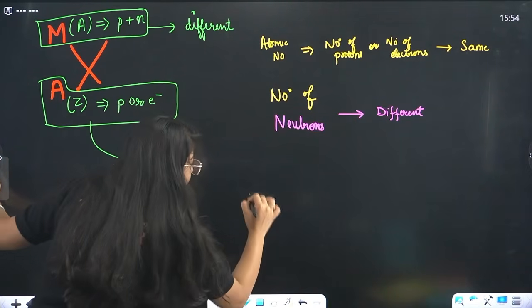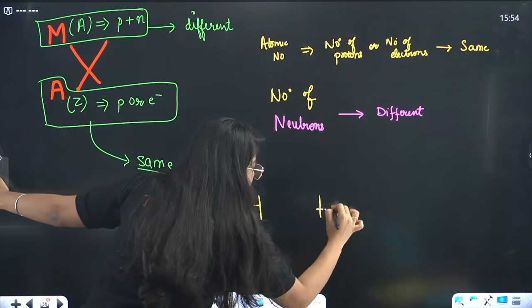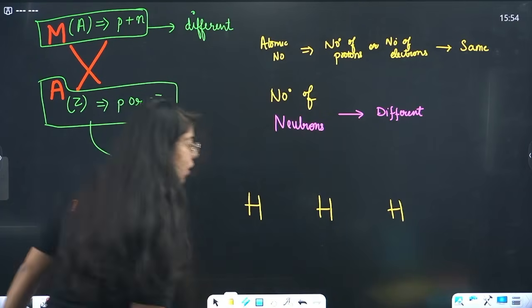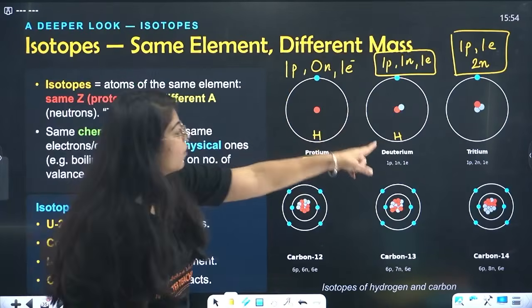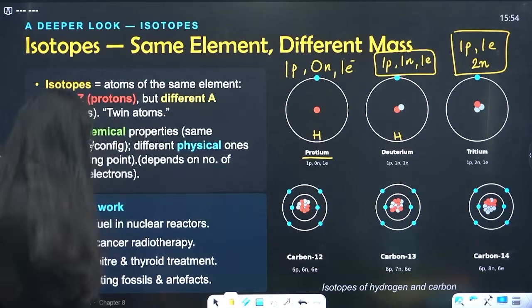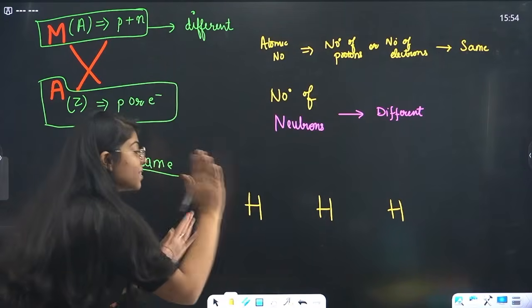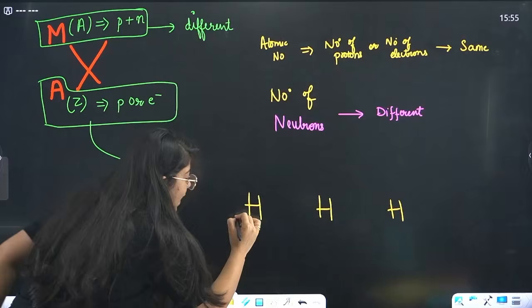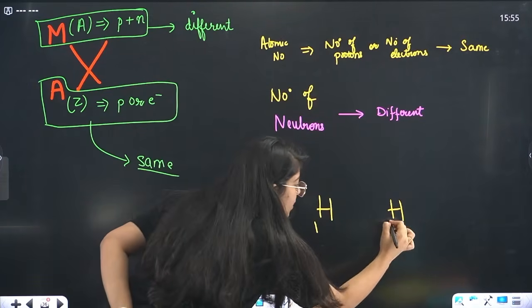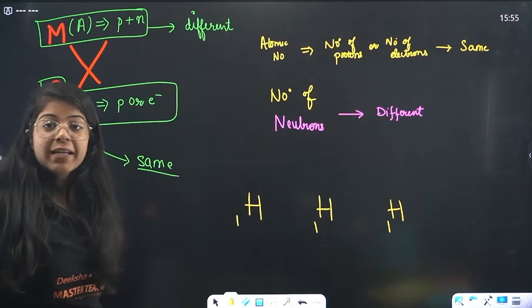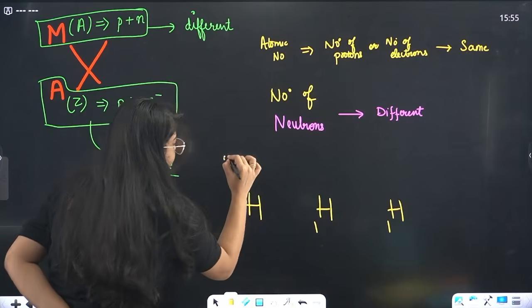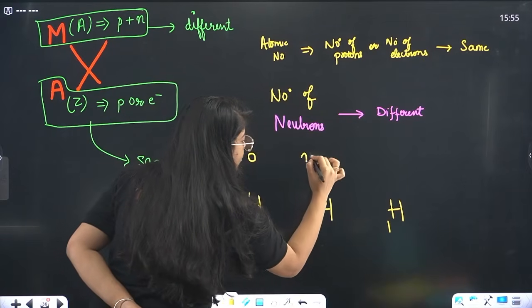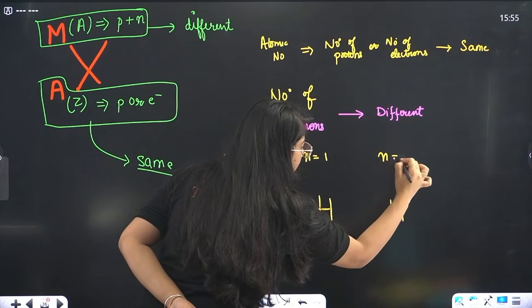That means we have 3 kinds of hydrogen. How will you write it? Protium, deuterium, tritium. Okay, we have 3 hydrogens, right? Now these have same atomic number, that is 1 electron, 1 proton. So they have same proton, same electron, right? But here neutrons are 0, neutrons are 1, neutrons are 2.